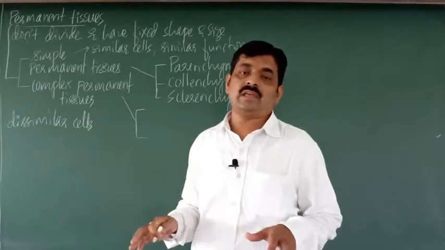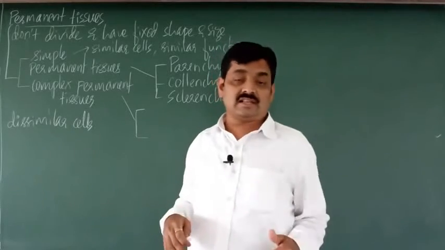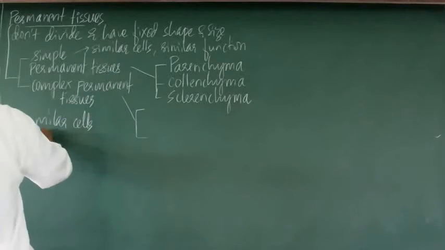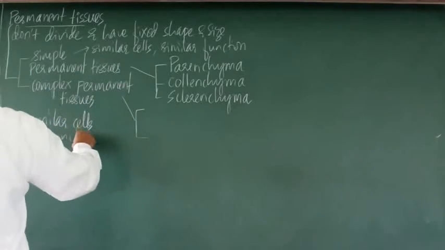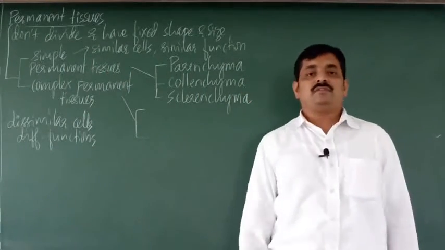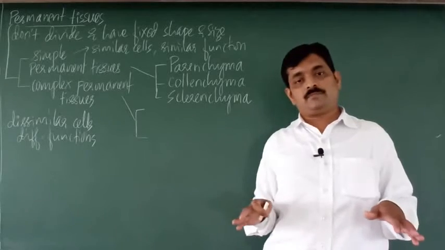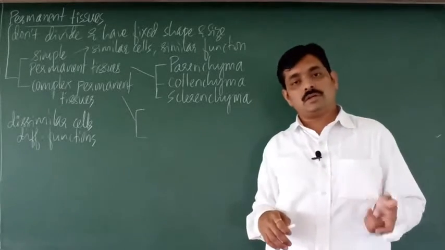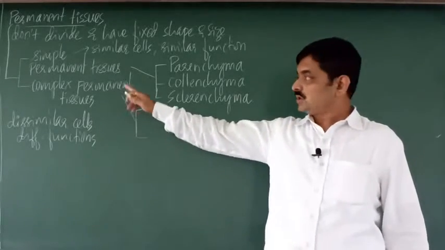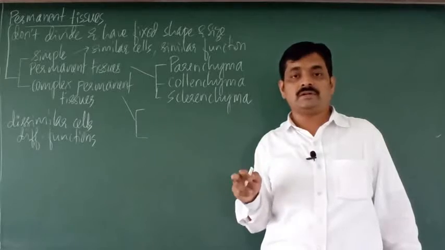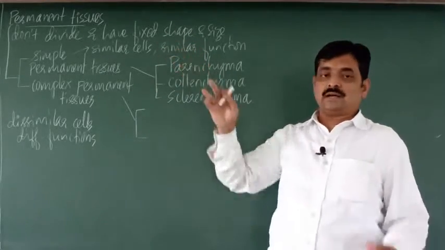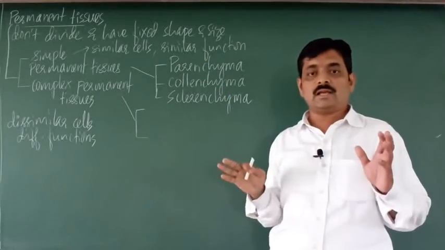The cells are not the same, they have different types of cells and these cells perform different functions. Because of that, these are called complex permanent tissues. So simple and complex permanent tissues are exactly opposite.